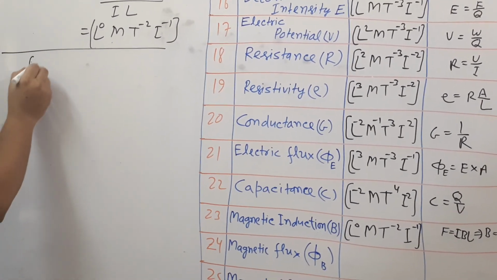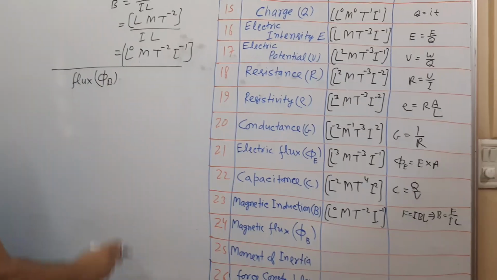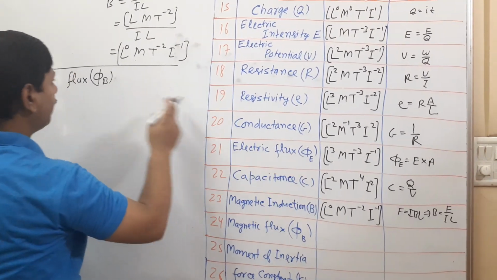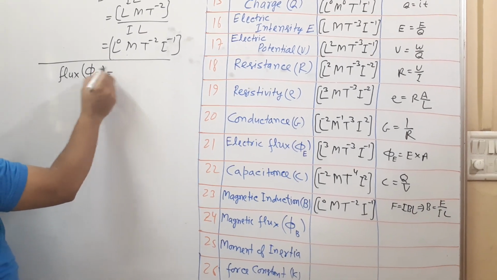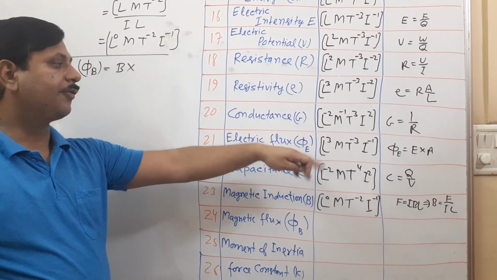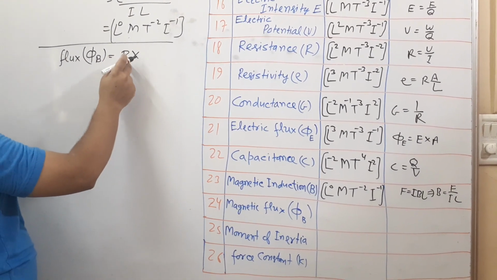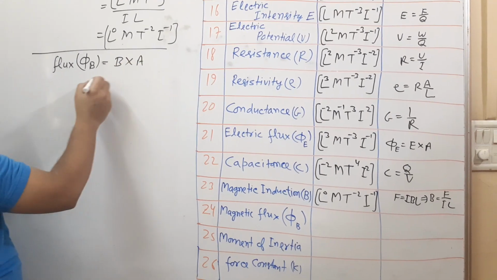Magnetic flux. Electric flux is phi E, magnetic flux is phi B. Electric flux is electric field into area. Here, magnetic flux is magnetic field induction into area.